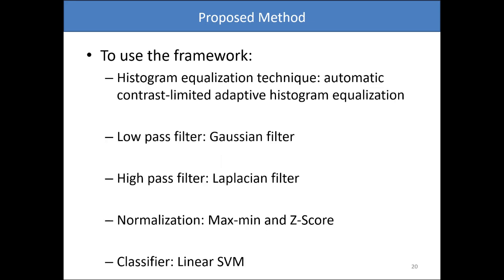To use the proposed framework, we will use as histogram equalization technique the well-known contrast limited adaptive histogram equalization. The low pass filter will be a Gaussian filter, the high pass filter will be a Laplacian filter, the normalization will be max-min and z-score, and we use the linear SVM as classifier.